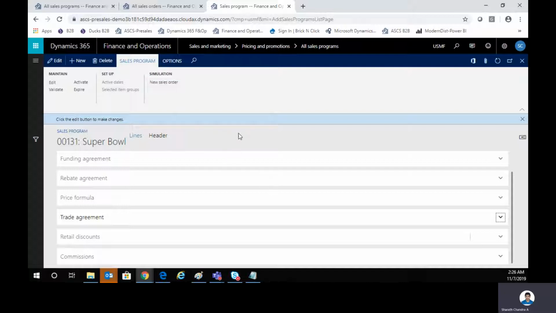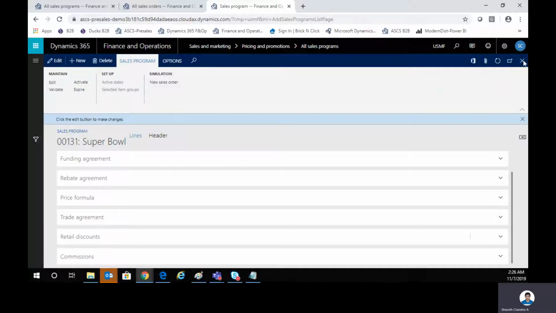You can play with numbers, you can enter an item and see how the sales price is coming up, how the discounts are coming up by you creating a new sales order here. So typically some of the scenarios asked here are to check the margins, and also this feature can be used to see the margins. Right, so this has already been activated.